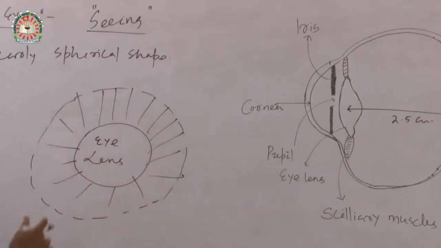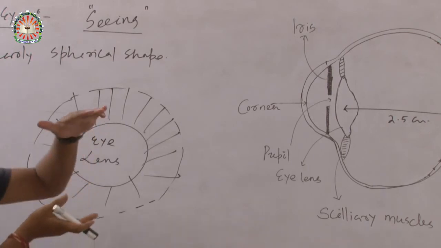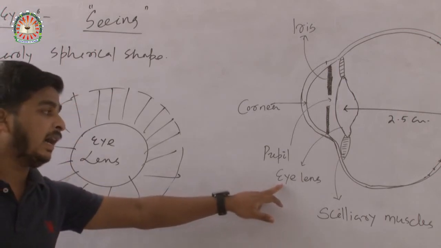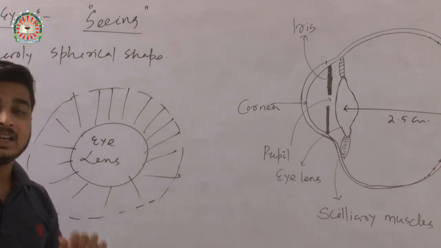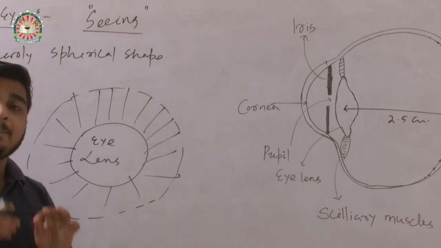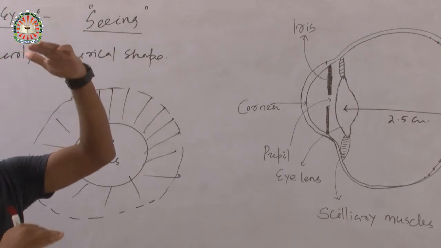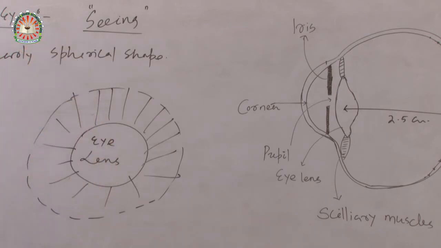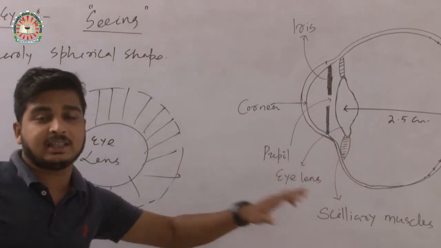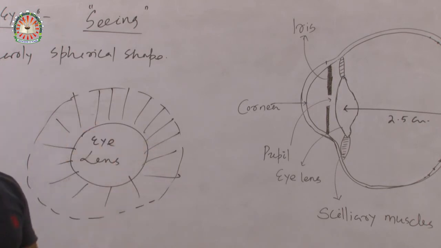So what is the function of the ciliary muscle? The ciliary muscle helps to contract and expand the lens. The human eye lens is a flexible lens. Remember, the eye lens is a flexible lens. It means the size of the lens can be increased or decreased. That is processed by the ciliary muscles. The ciliary muscles help to contract or expand the eye lens.